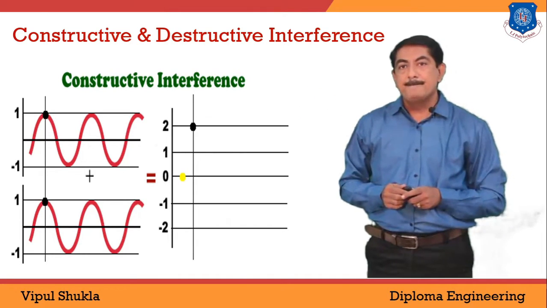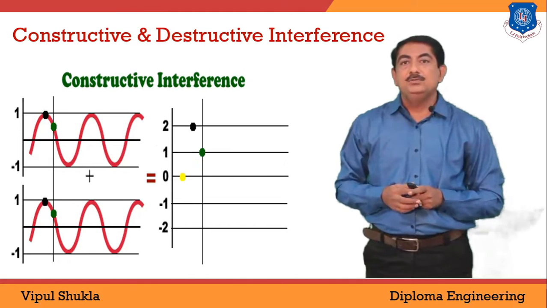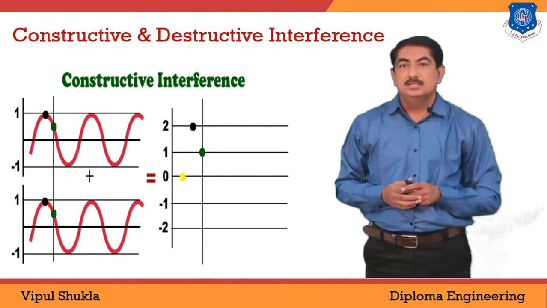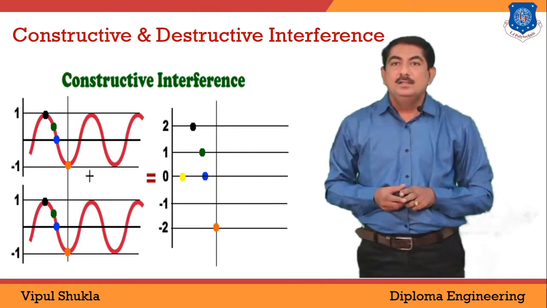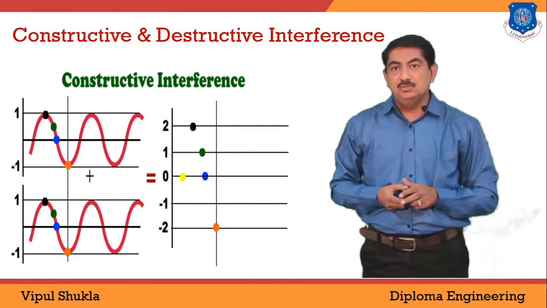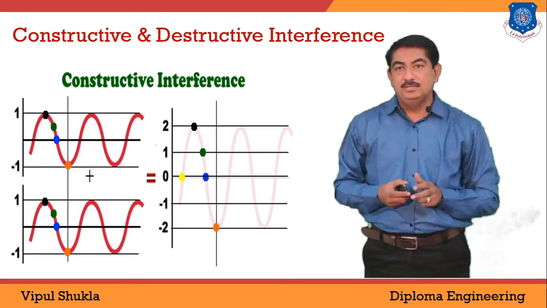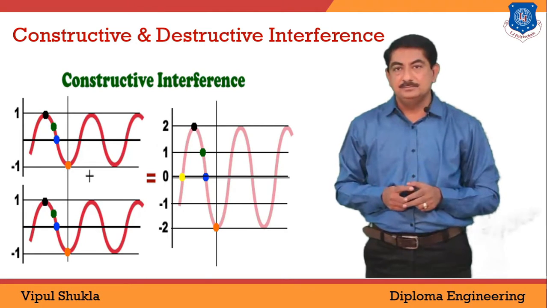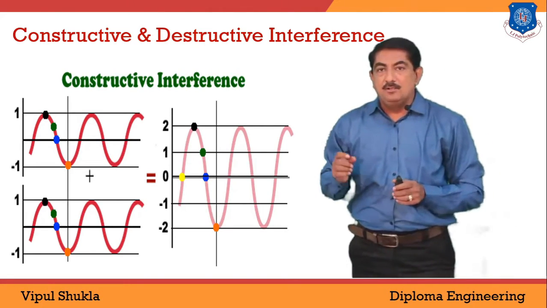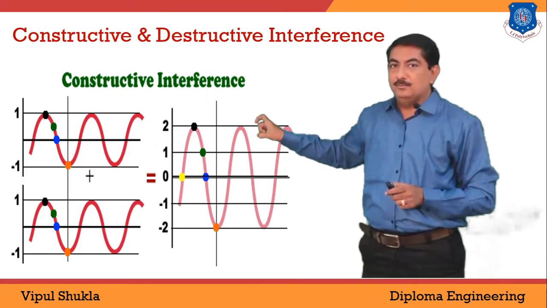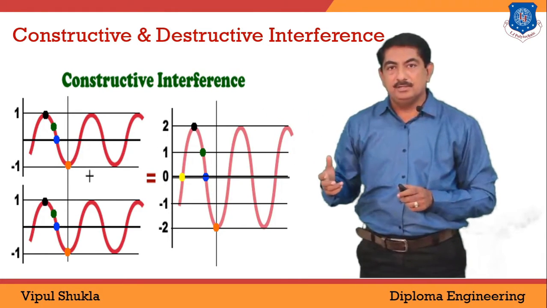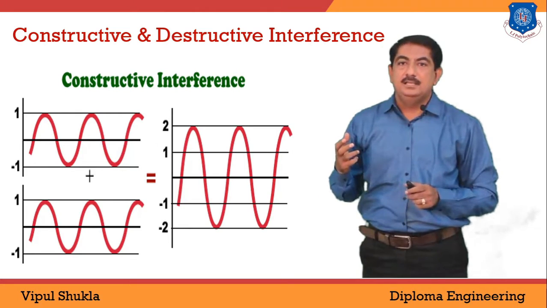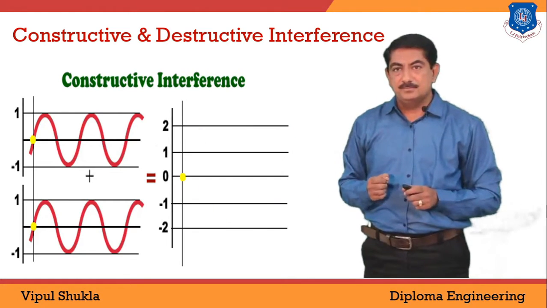Now look at this animation of a constructive interference. Two waves with the same amplitude meet at a point. Look carefully here, the amplitude changes. In the starting it is 0, then 1, 0.5, then 1, then up to -1. When the two waves meet at a point, the resultant amplitude will be different. That is the constructive interference.